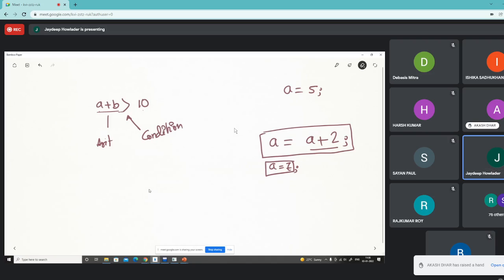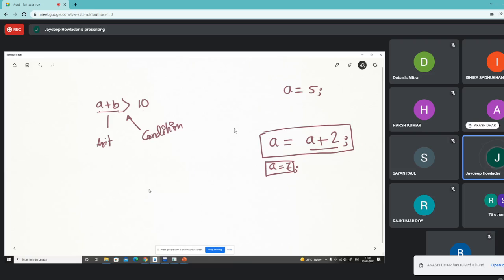Okay. So then we are arranging the operations in four categories: arithmetic, condition, logic, and assignment. And every operation is having some precedence. Okay? And the precedence says which operation is to be executed before the others.